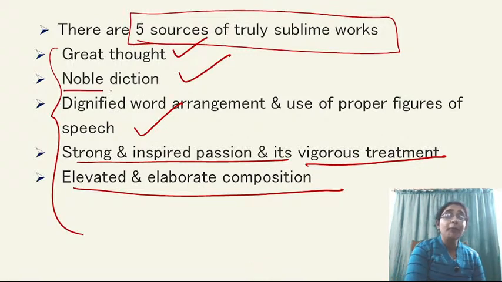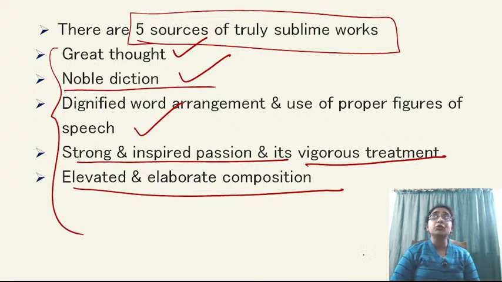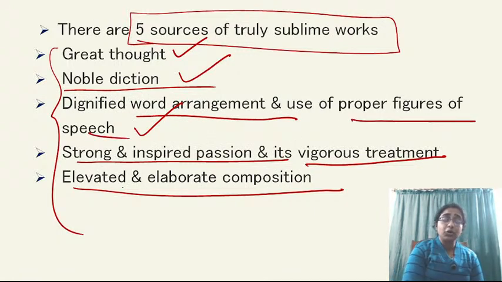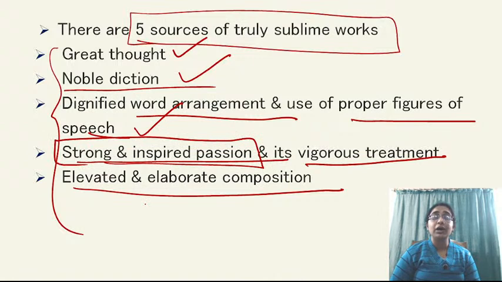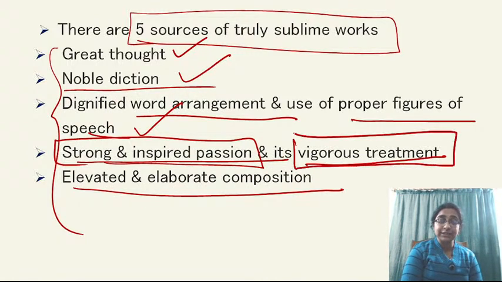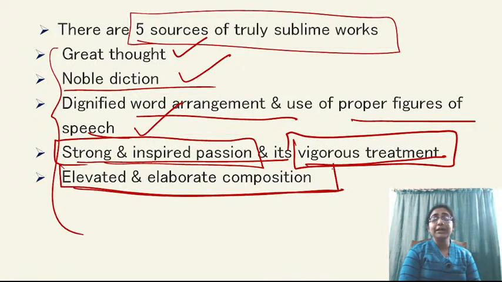Then you must use noble diction, not very common language. You need to use noble diction, the important words which are rich with so many meanings. And dignified word arrangement. You need to pick up the proper words to describe your emotion and also proper figures of speech. Strong and inspired passion. So it should not be mechanized. It must come out of your heart, out of your passion for writing, passion for that particular thing. And its vigorous treatment. And the treatment must be vigorous.